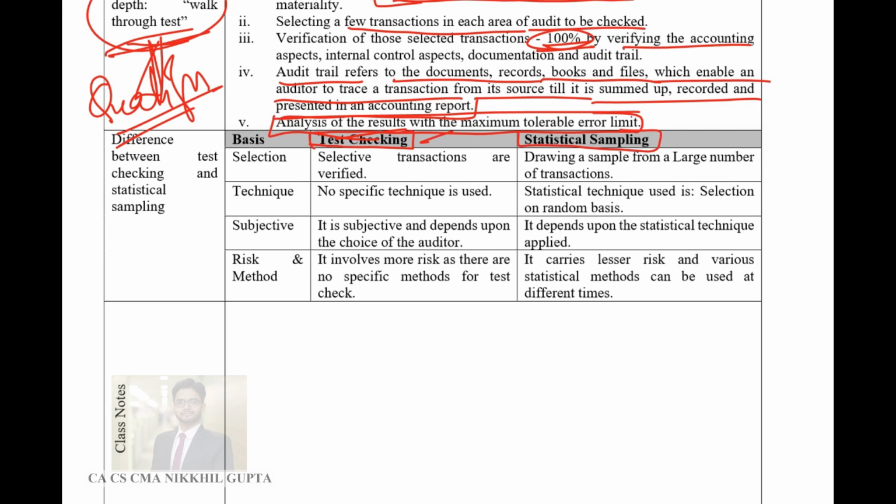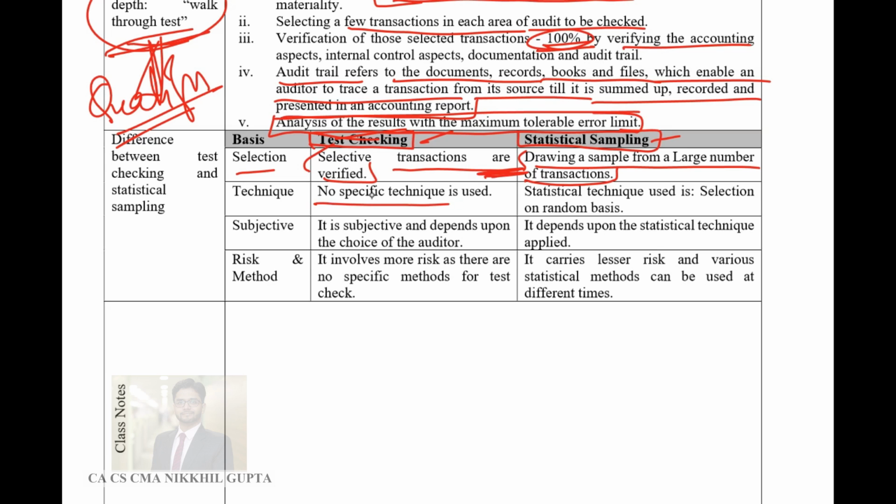Guys, test checking involves selecting certain transactions which are to be verified, and the same is the selection in statistical sampling. It is drawing a sample from a large number of transactions. Both mean the same. Test checking means that certain selective transactions are verified, and statistical sampling also has the same selection objective, to verify certain transactions from a large number of transactions.